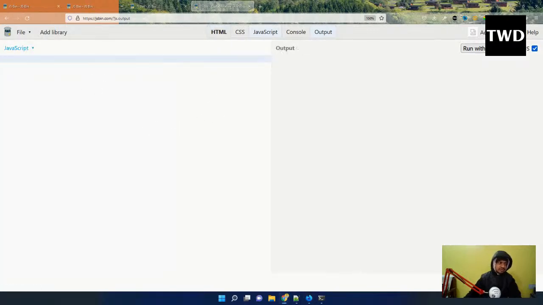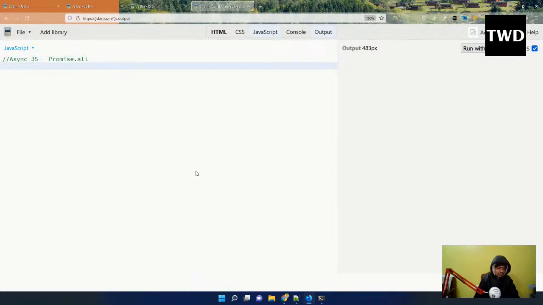And what we are going to learn next is something known as promise.all. This promise.all is actually used a lot in node.js programming. In advanced kind of programming, promise.all is used a lot. So in async JS, promise.all I'll do, and here we are going to have a lot of promises. And what is this promise.all? We'll understand. Const promise1 equal to Promise.resolve.